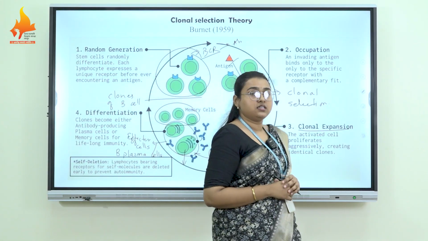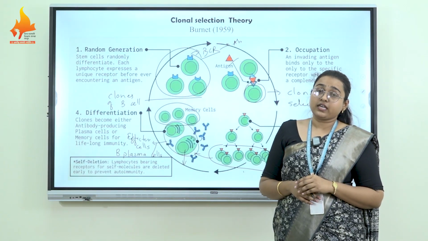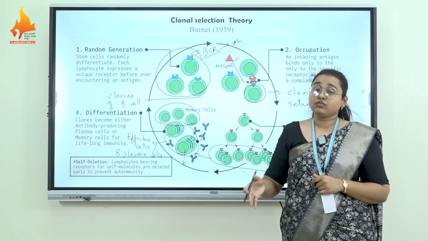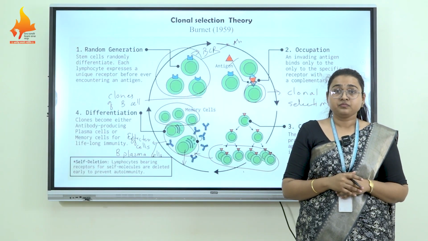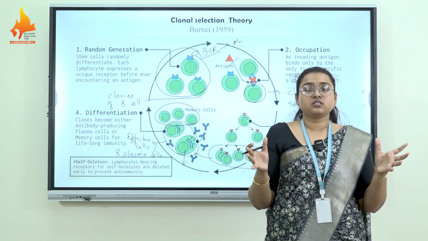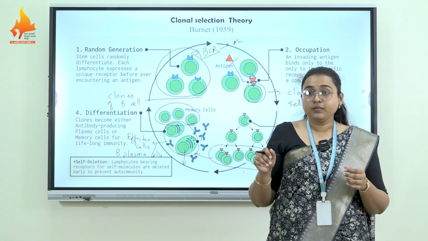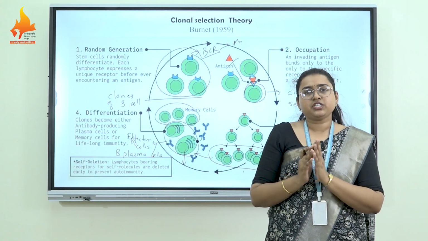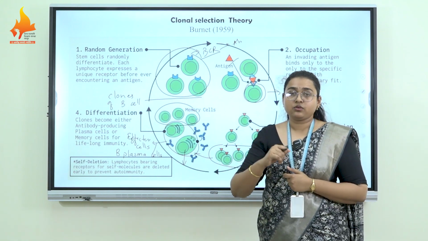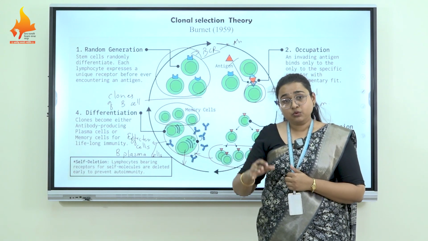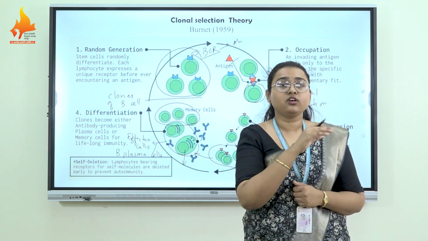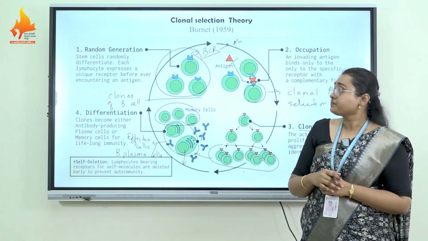In selective theory, there is the side chain theory, which suggests that the B cell has multiple side chains present on it. Before the encounter of any antigen, different kinds of side chains are already present on the cell. Then a new antigen comes, and the side chain which shows complementarity fit against it forms the antigen antibody complex, and the cell stimulates itself to produce the same kind of side chain, that is, the same kind of antibody.